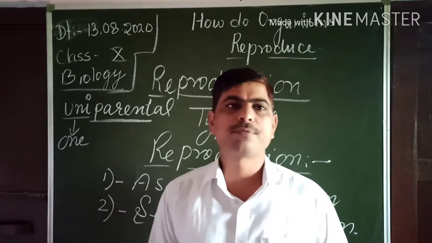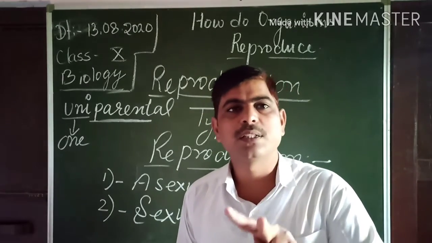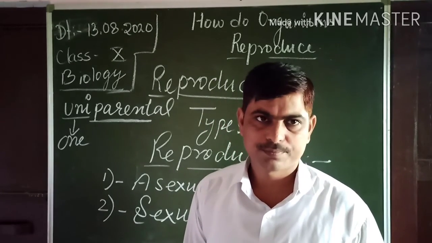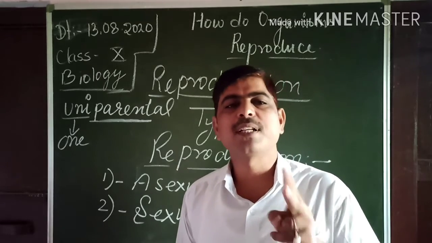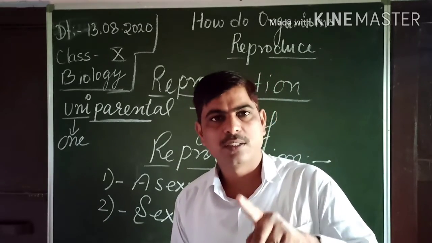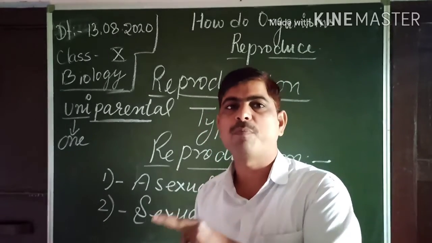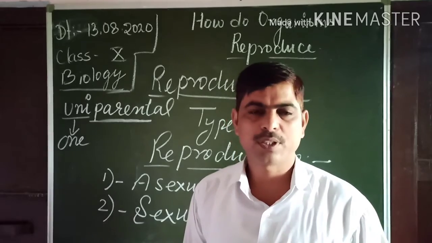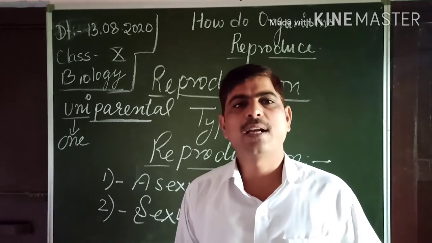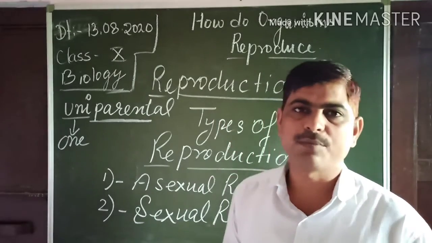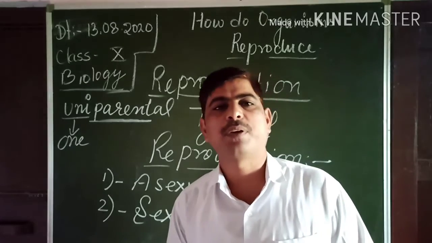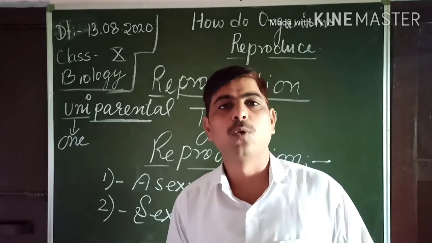This type of organism does not have DNA replication, and if DNA replication is not there, the new organism will be a copy of the parent. It is identical.